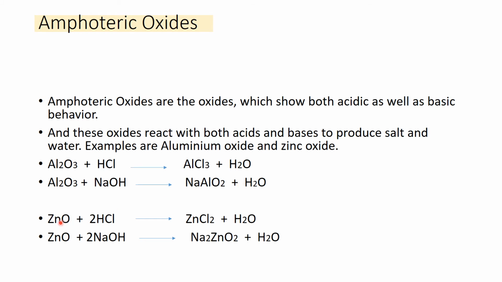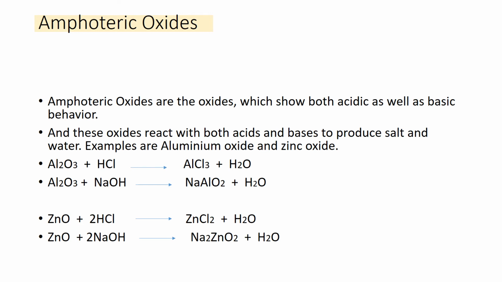See here, zinc oxide reacts with acid to form zinc chloride, that is ZnCl2, plus water. Next, zinc oxide plus NaOH, sodium hydroxide, gives sodium zincate, that is Na2ZnO2, plus H2. Students, this is the best way of learning: read the formula with the name.